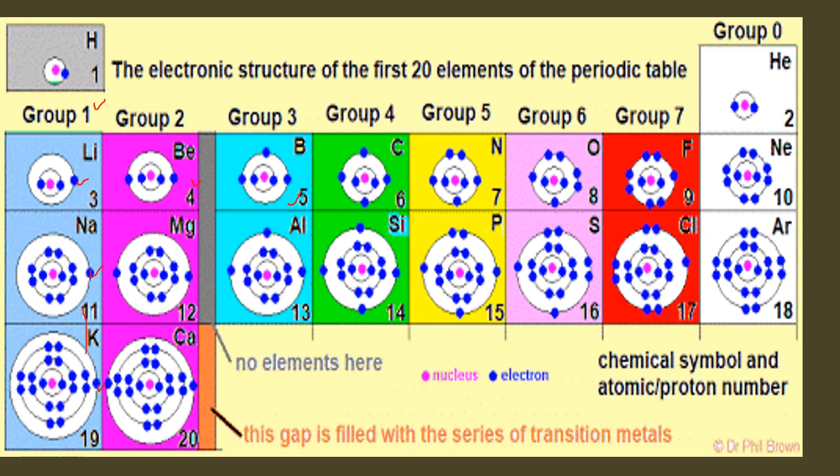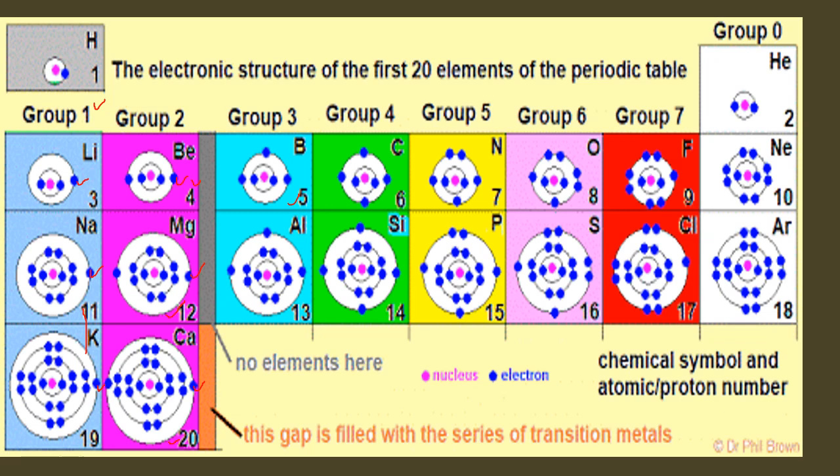Similarly, in group number 2, the atomic number is increasing with an interval. Like here, beryllium is 4, magnesium is 12 and calcium is 20. So there is a difference between the atomic numbers. But in the valence shell, all the elements of group number 2 contain 2 electrons. That's why they have similar chemical properties. They can donate only 2 electrons while the inner complete shells are safe and will not take part in bonding.